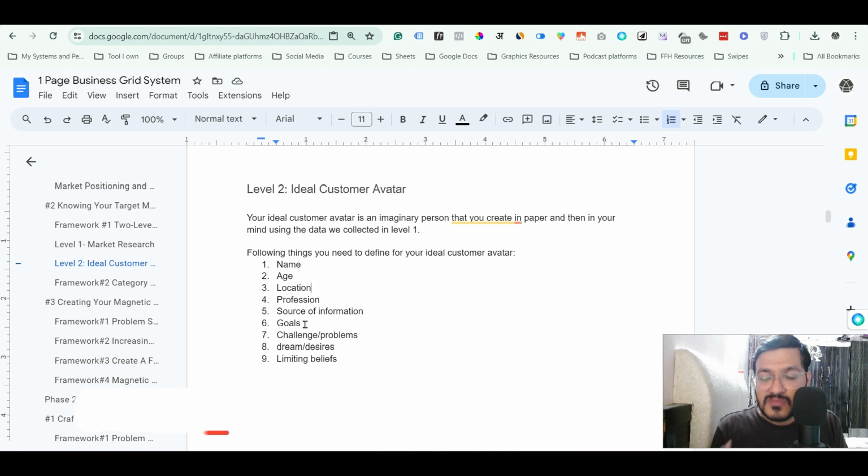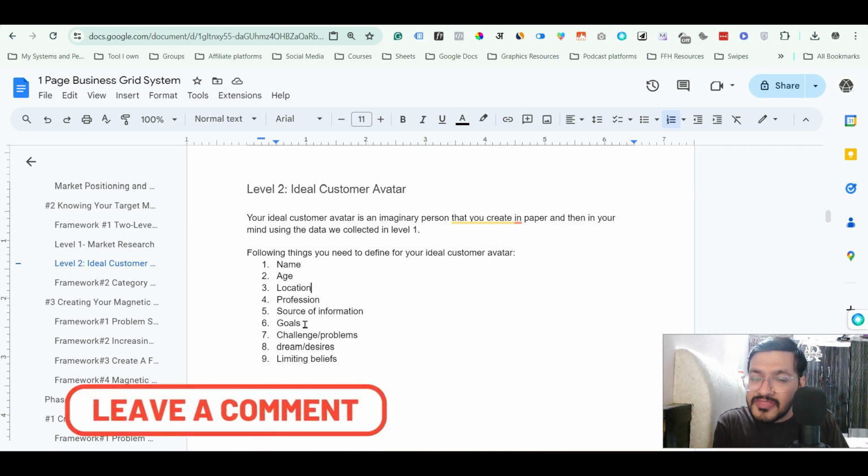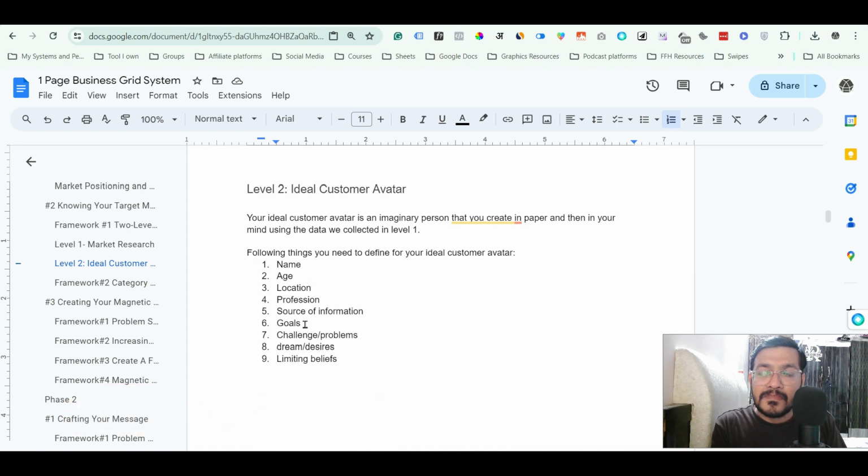Because the goals are the ones that the person is trying to achieve, and you are the one who is going to help that person to achieve that goal. Okay, you are the someone who is going to help them in some way.